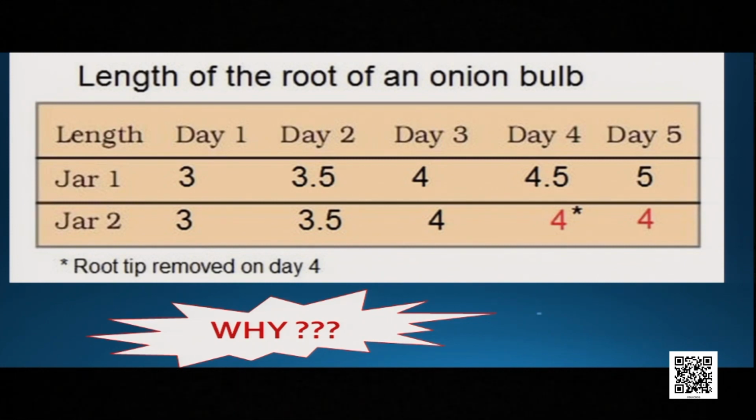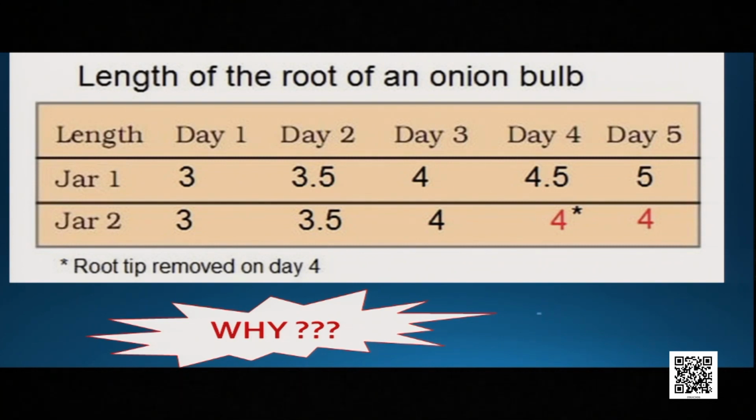Again, in day 3, 4 cm and 4 cm. But what we did, we removed the tip of the onion bulb on day 4 and only of jar 2, not of jar 1. Then what was the result or observation? In day 4 and 5, it was seen that the root tip, all the roots continued to grow in jar 1, but not in jar 2.